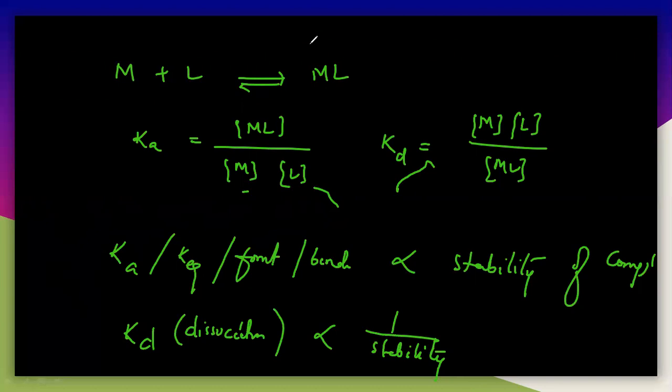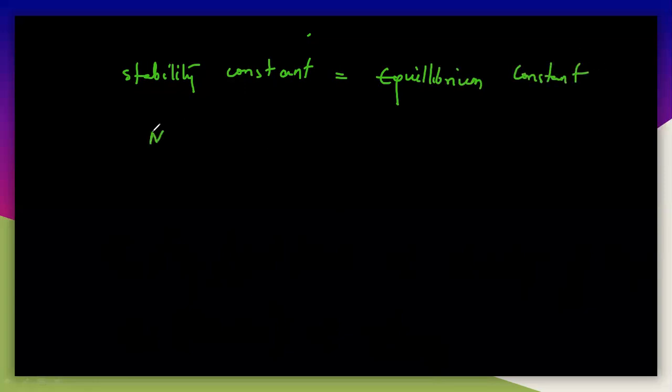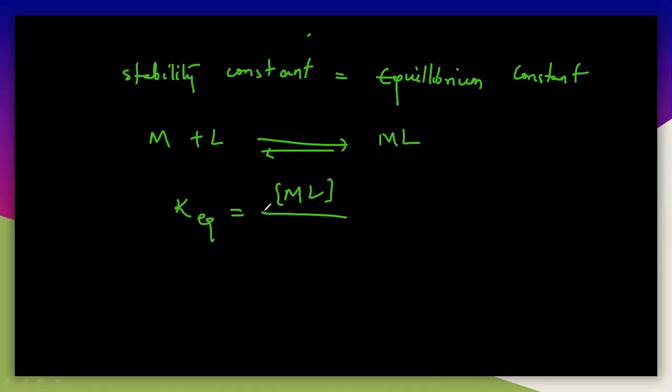What is the stability constant here? It is nothing but an equilibrium constant. Let us write M reacting with L and giving the product ML. If you write the equilibrium constant, K equilibrium is ML, the product concentration, by the reactant concentration, M and L. So you can see the equilibrium constant is nothing but the stability constant.